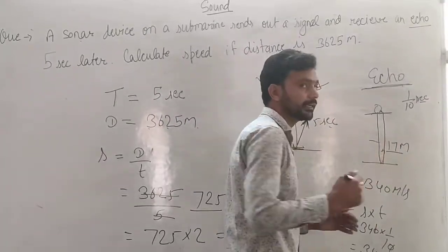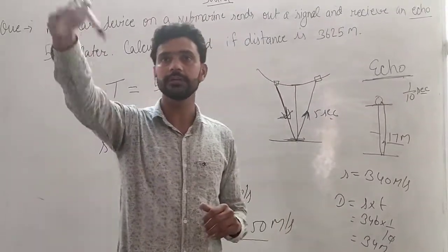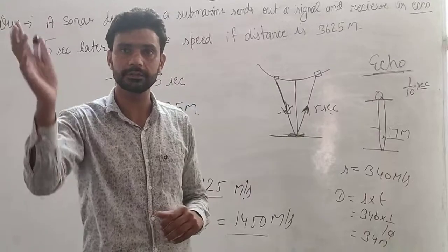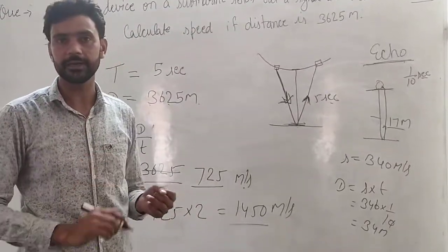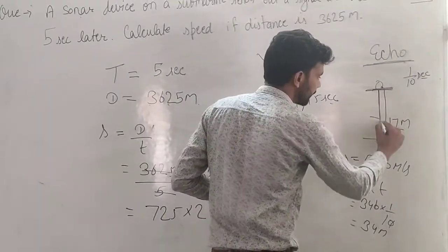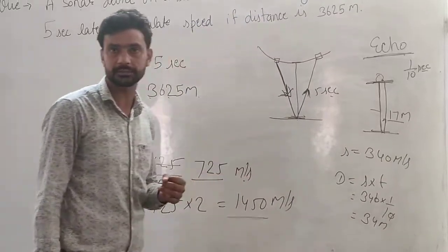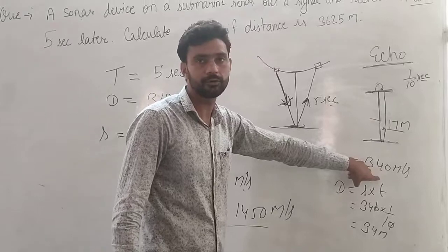Now if the object is 17 meters away from us, then the sound will travel 17 meters to reach that object, and after striking the object it comes back and covers 17 meters also. So if the object is 17 meters away from us, then an echo will be produced if the speed of sound is 340 meter per second.